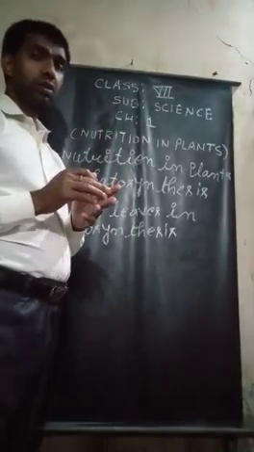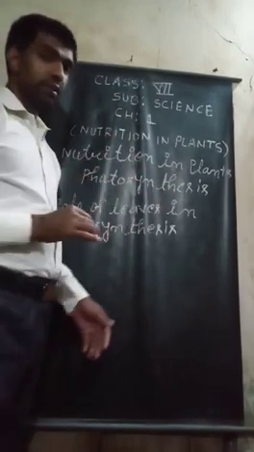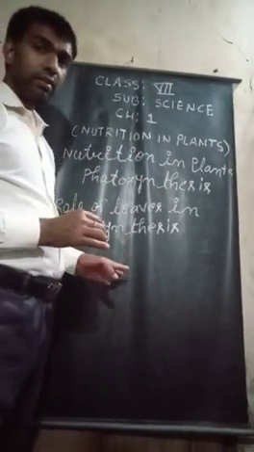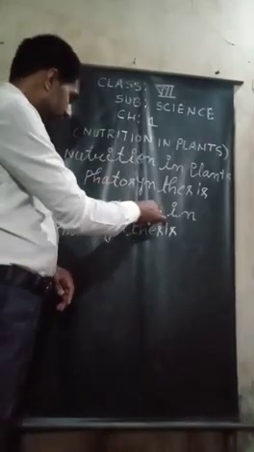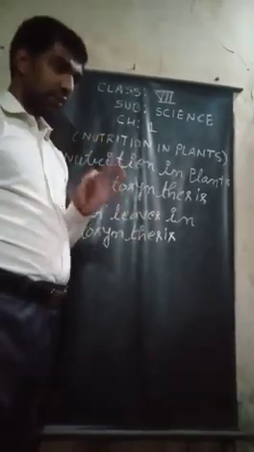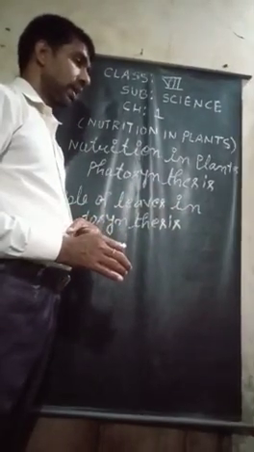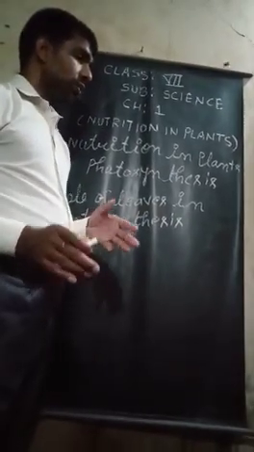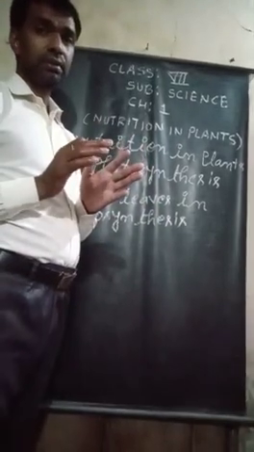So this is the explanation of nutrition in plants, that is photosynthesis. And next will be the role of leaves in photosynthesis. What is the role of leaves in photosynthesis? Synthesis of food takes place in the leaves.